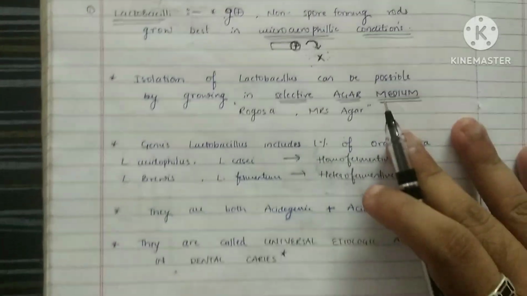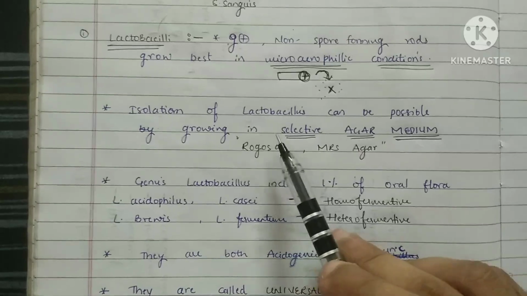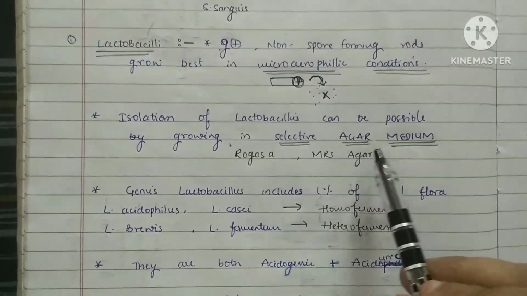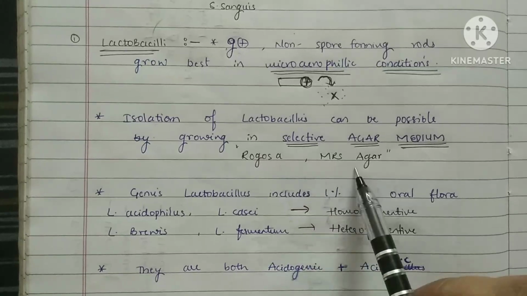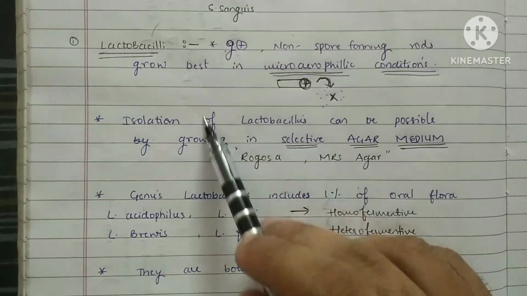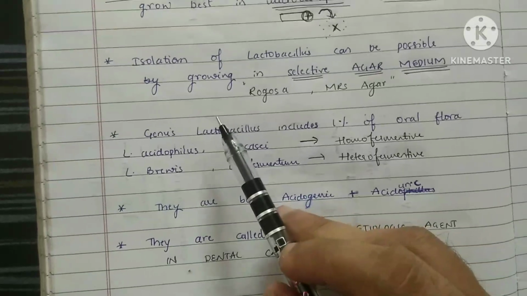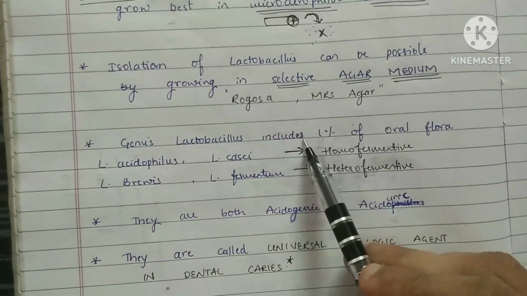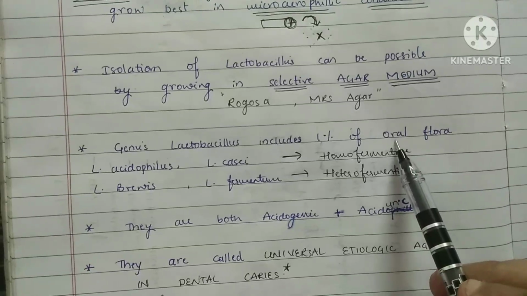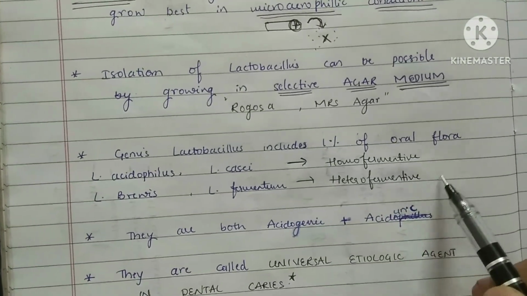Isolation of this lactobacillus is possible by growing it in selective agar medium. So what is this selective agar medium? Rogosa medium or Emaris agar medium. This statement can be understood by reading it itself. Lactobacillus belongs to the genus Lactobacillus itself, and it includes 1% of the oral flora. It again constitutes homofermentative and heterofermentative species.